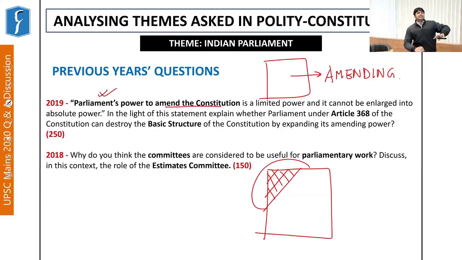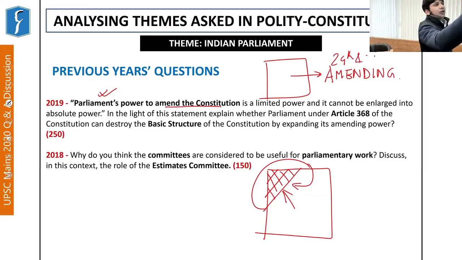So again, we see certain restriction on the powers of Parliament to not amend those parts of the Constitution which fall within this aspect of basic structure. So again, you need to have complete clarity on the concept of basic structure and also why this judgment of Kesavananda was pronounced. It was pronounced regarding the 24th and 25th constitutional amendments. I'm sure you will go through all these at length, in quite some detail, in your classes.